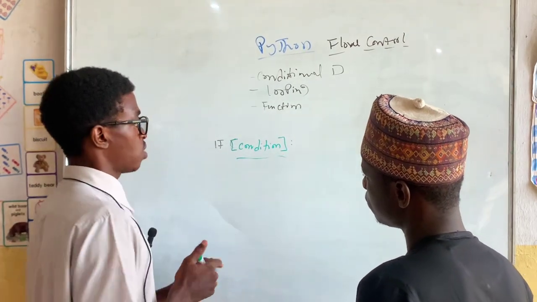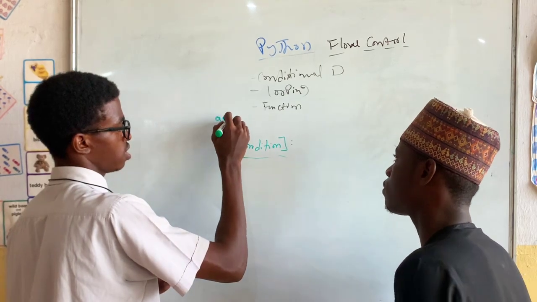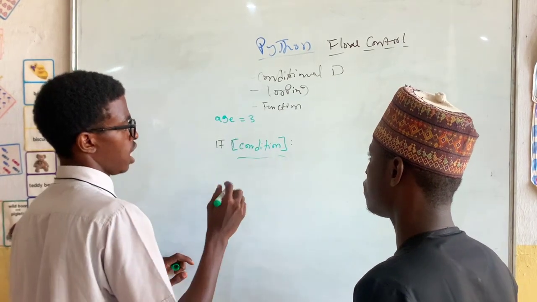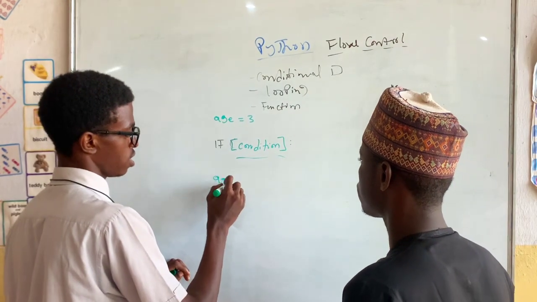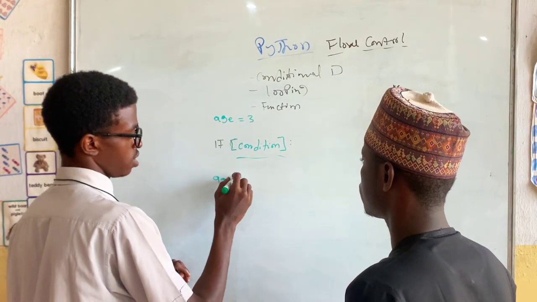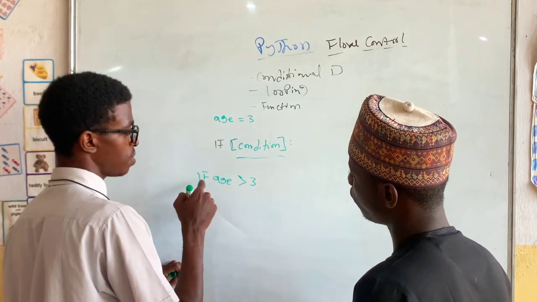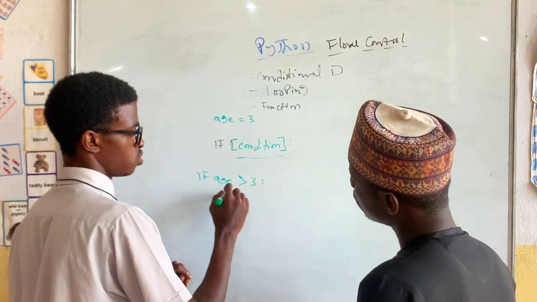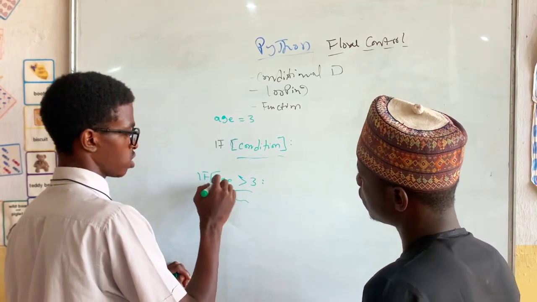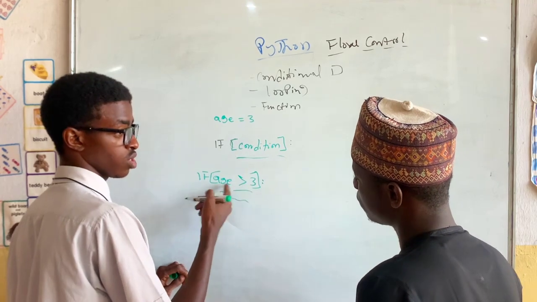No, condition in the sense that if you create a variable, let's say age, and set it equal to 3, and then you make a condition, something like age greater than 3. So the condition will be something like: if age greater than 3, then do something. This is what I mean by condition. Yes, age greater than 3, that's the condition.